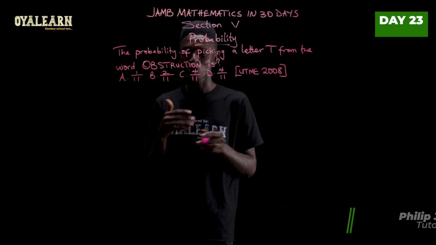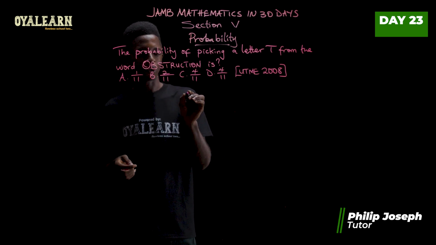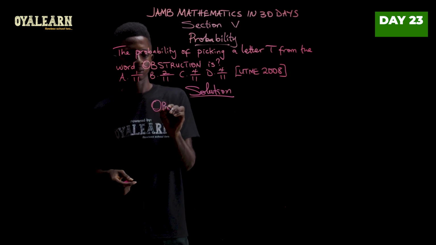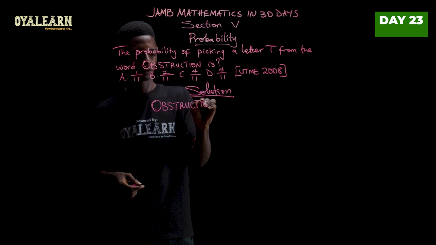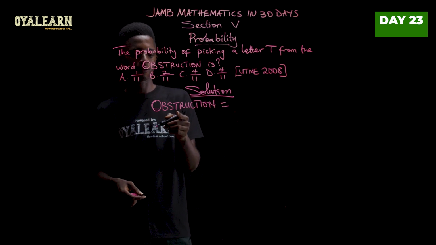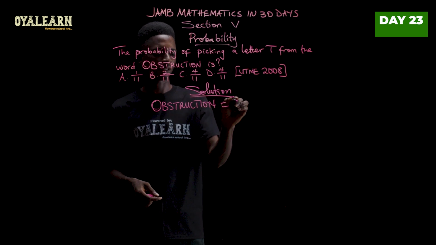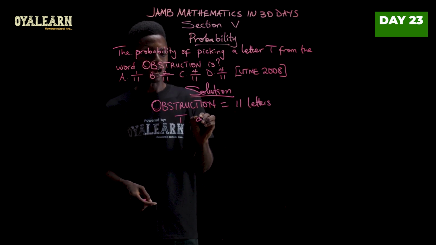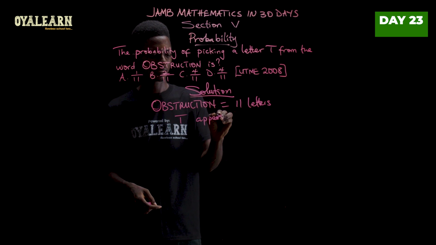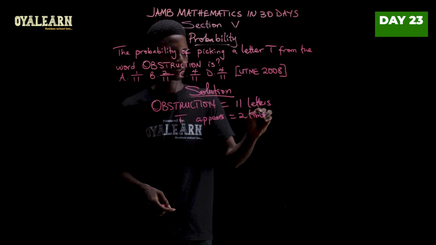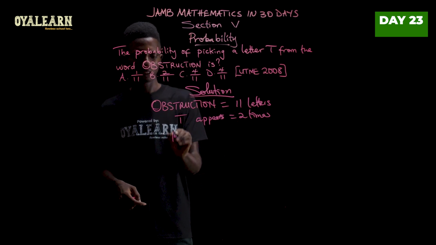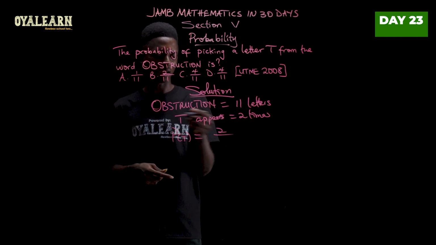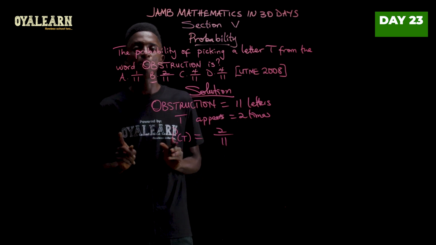This is one of those questions you can solve very fast within 3 to 4 seconds. So in your solution, all you have to factor is this. The word obstruction has how many letters? So 1, 2, 3, 4, 5, 6, 7, 8, 9, 10, 11. Right? And then T appears 2 times. Right? So the probability of picking T would then be 2 over number of total outcomes, which is 11. So our answer is B.